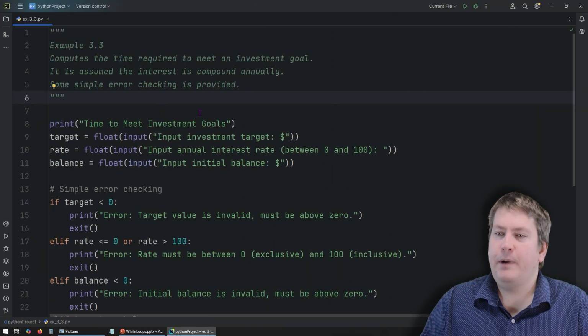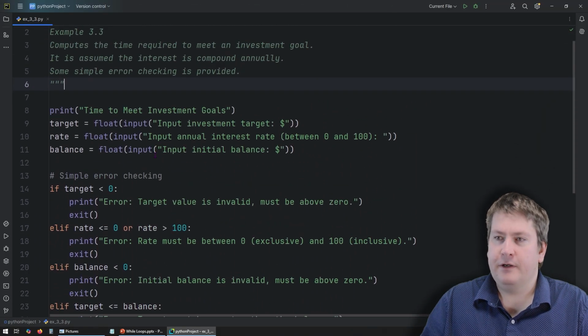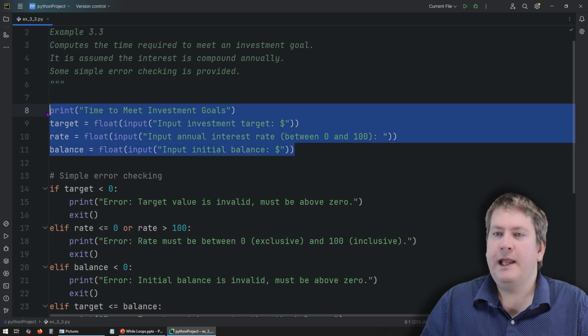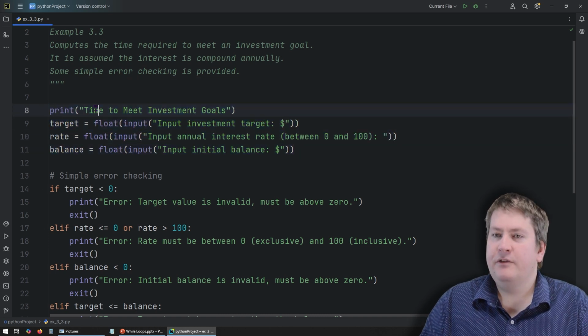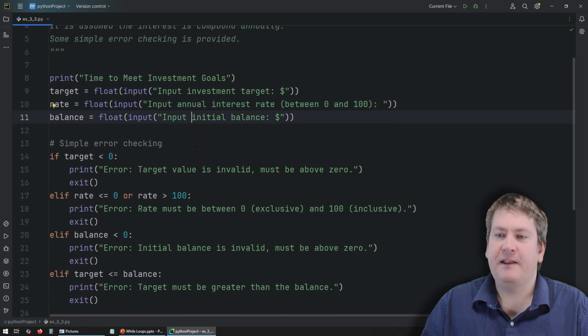Here we are in PyCharm, and we have the example loaded up. So let's take a look. At the top here, we have our input. So we are taking in 3 values. All of them are going to be floating point values. First, the target, that's the investment goal we want to meet, the rate, and this is going to be a rate input as a number between 0 and 100. And the balance. This is the initial balance of our investment.